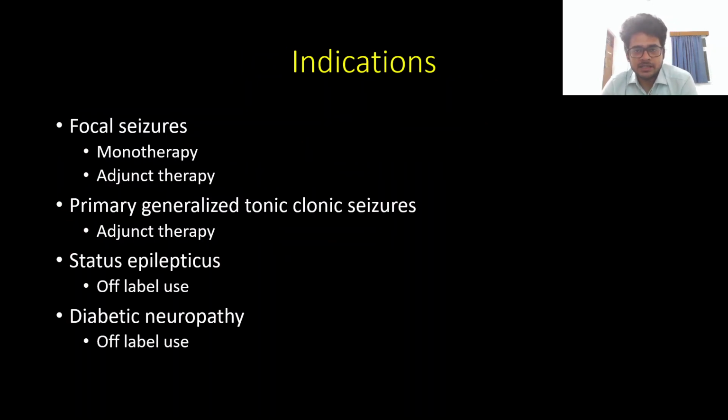So coming to the indications, when lacosamide was first released, it was initially approved as an adjunct therapy for focal seizures and eventually was approved as a monotherapy for focal seizures. And very recently, it was also approved as an adjunct therapy for primary generalized tonic-clonic seizures. It also has off-label use in status epilepticus as well as in diabetic neuropathy.